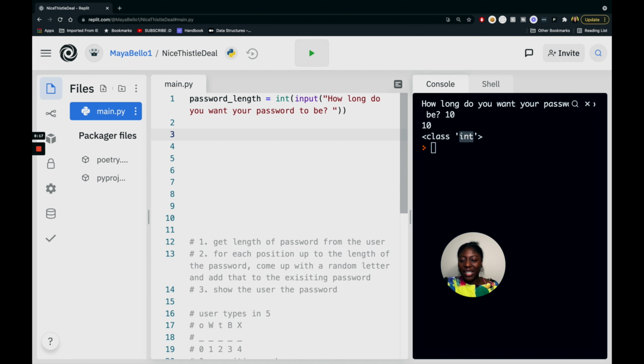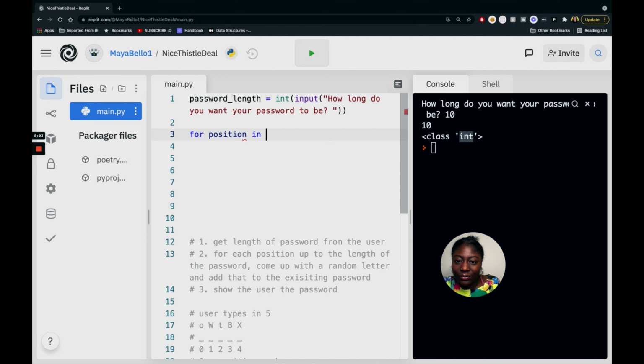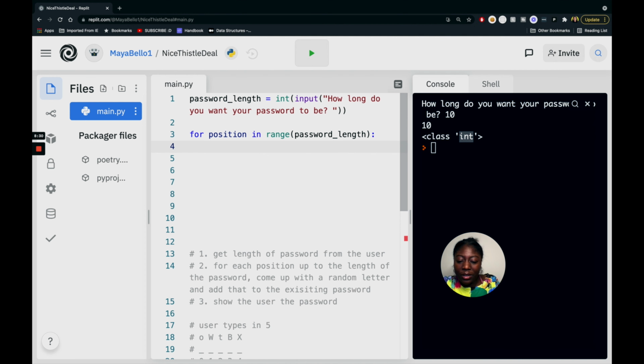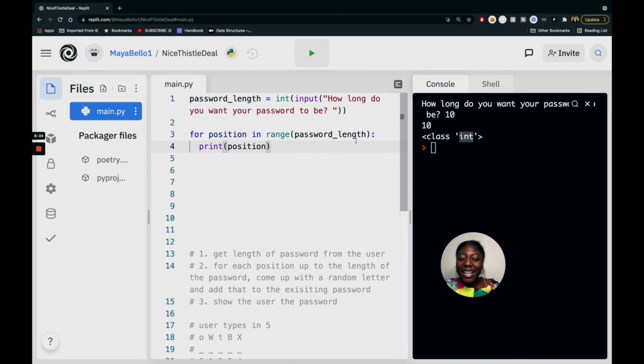because a for loop can take us through each of those positions. So what we can say is, for position in the range of password length, what we're going to do for now is print out position. There's a lot going on with this line, but this is a for loop. And what we're saying is that for each position in the range of our password length, which right now is whatever the user types in.